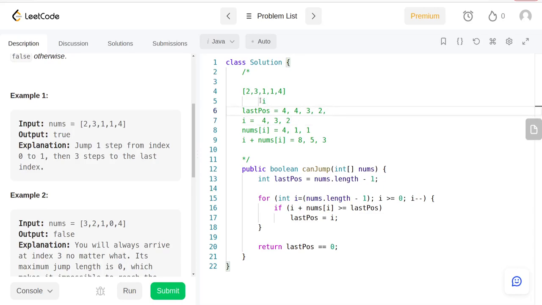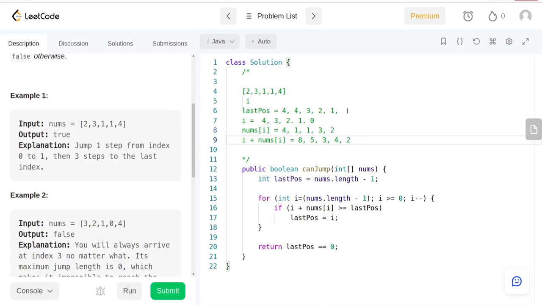Okay, this is going to get decremented to 1. The value is equal to 3. The sum is equal to 4. It is still greater than or equal to the last position, and this is going to get updated to 1. And lastly, i is going to go to 0. The value over there is equal to 2, and the sum is equal to 2.